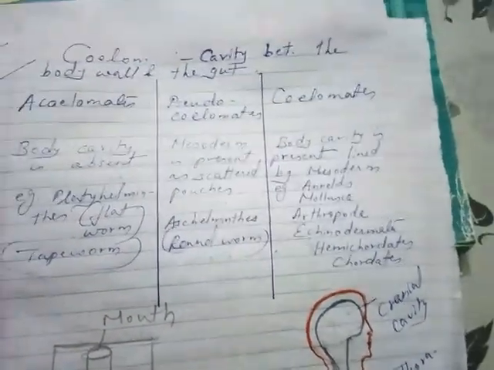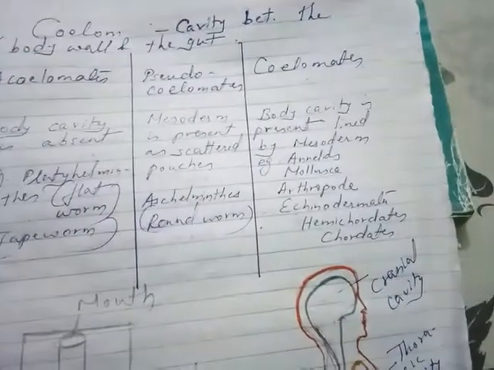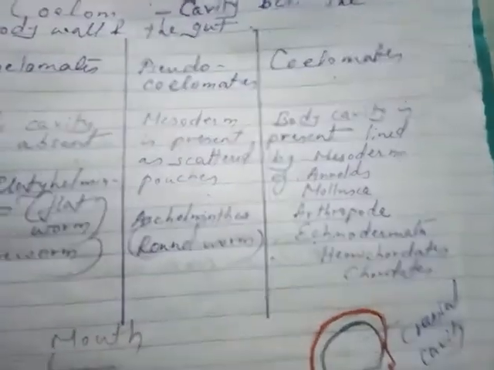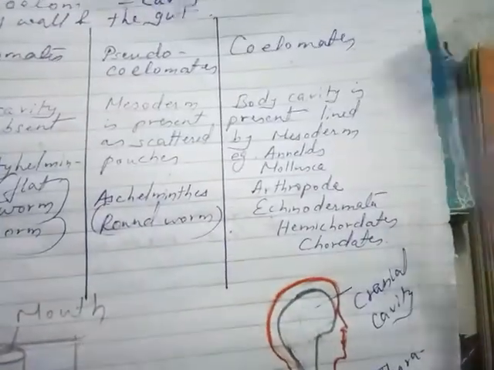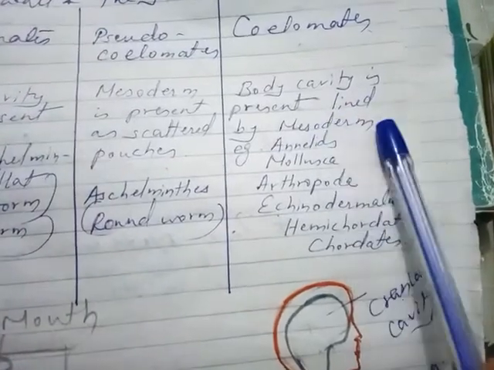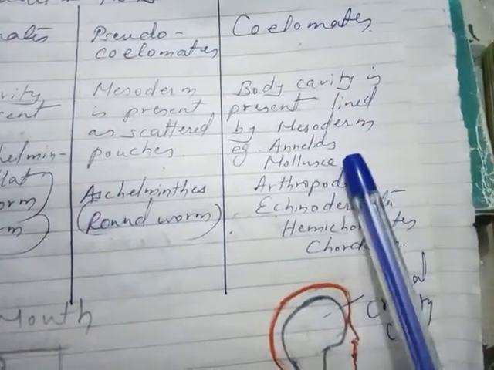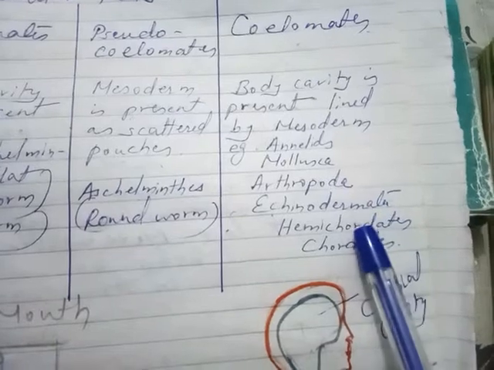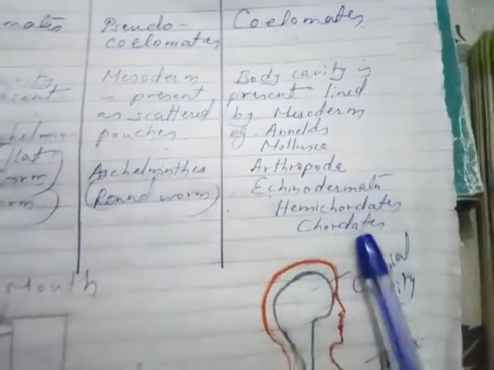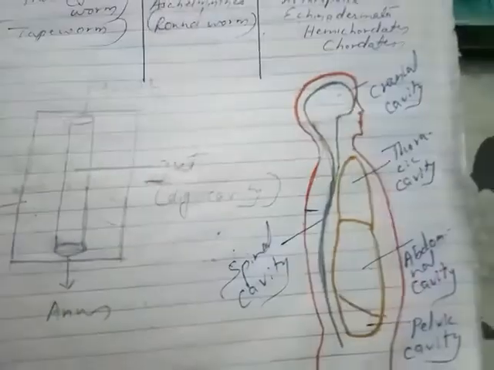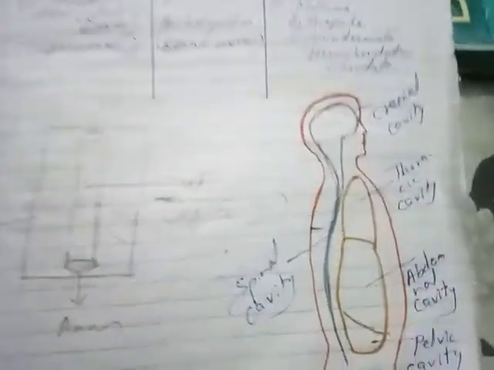Example, roundworm of Aschelminthes. Then coelomate animals. Body cavity is present, lined by mesoderm. Examples: annelids, mollusks, arthropods, echinodermata, hemichordata, chordates. So in this diagram you can see.